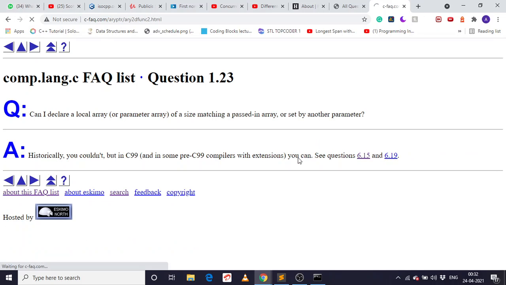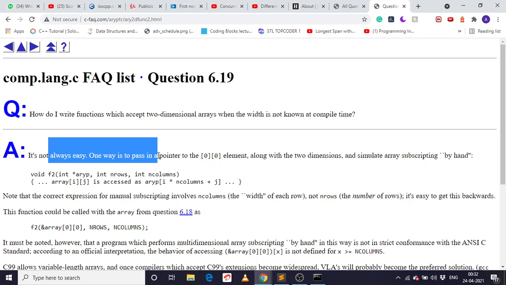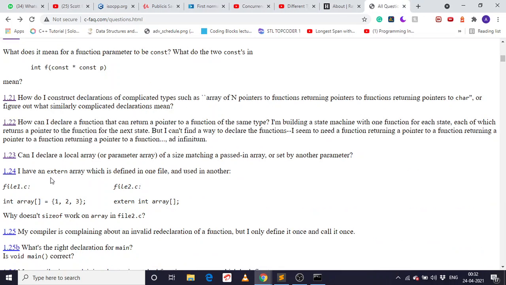And another thing they have mentioned here, it's not always easy. One of the ways to do this is to pass it like this with the rows and the columns, because we definitely have to do that. If we don't bound it to that, then the array will reach out of the memory cell. So we can't do that.